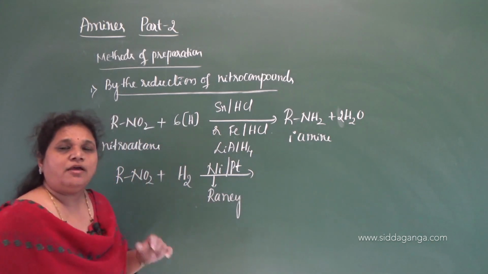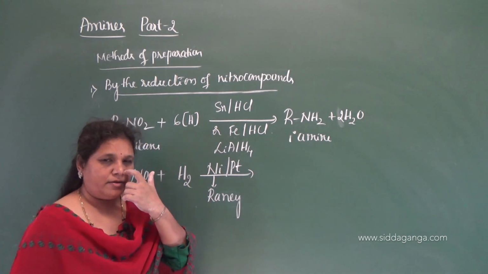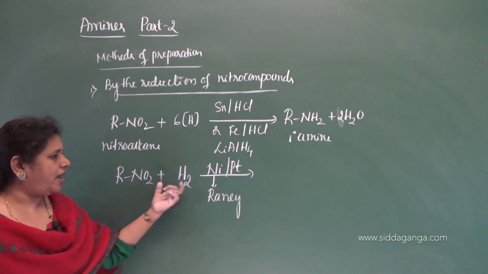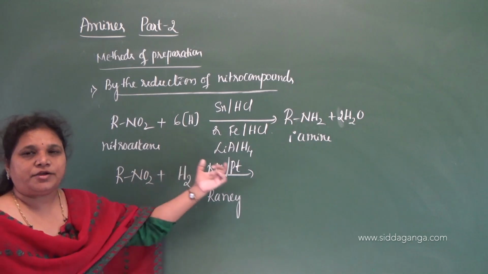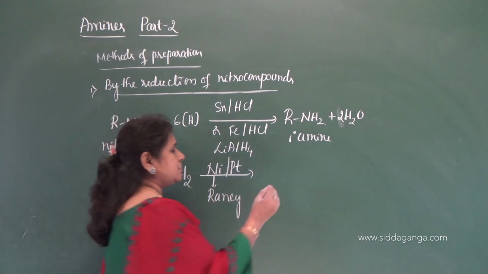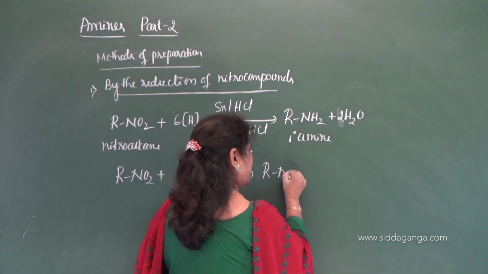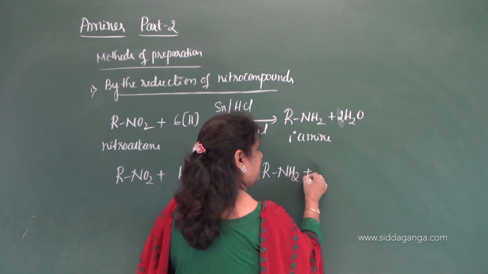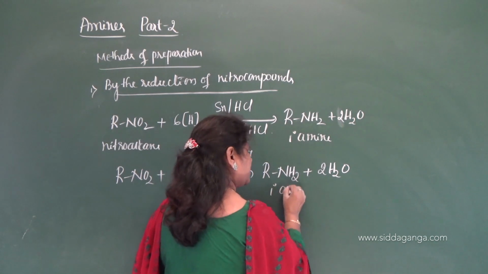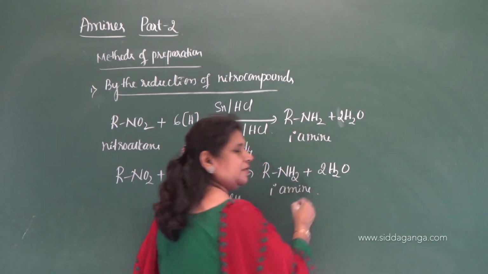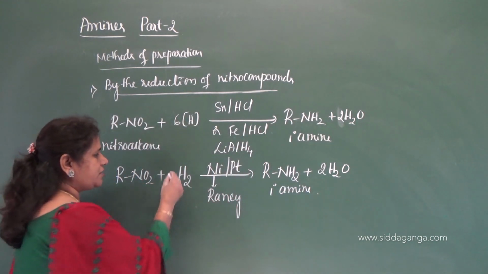Raney nickel means finely divided nickel. So, by passing hydrogen gas through this nitro compound, it undergoes catalytic hydrogenation and it results in the formation of primary amine with the formation of water. So, it also gives primary amine. Then how many moles of hydrogen required?